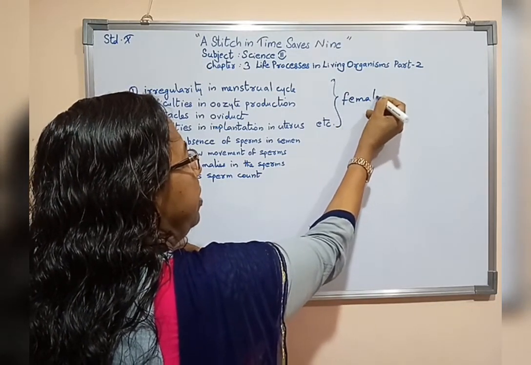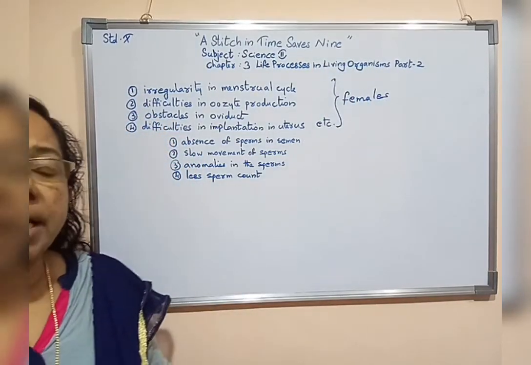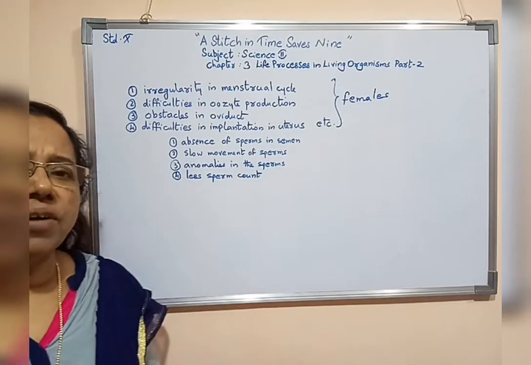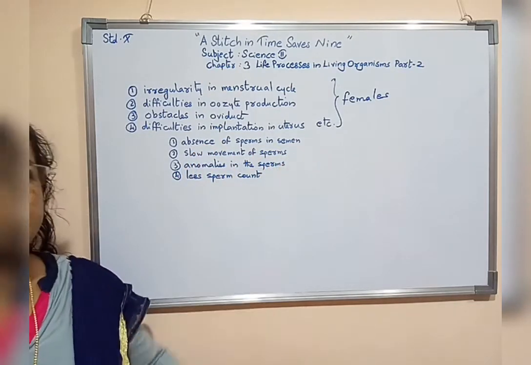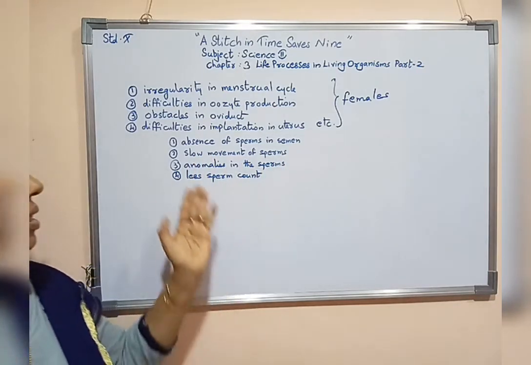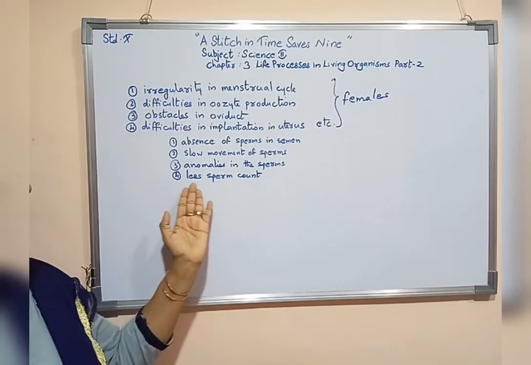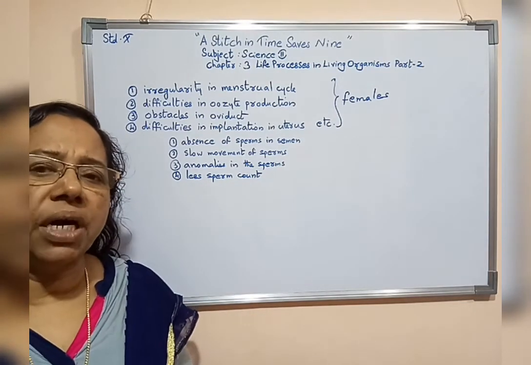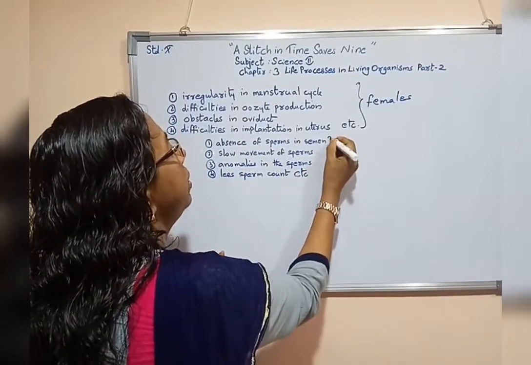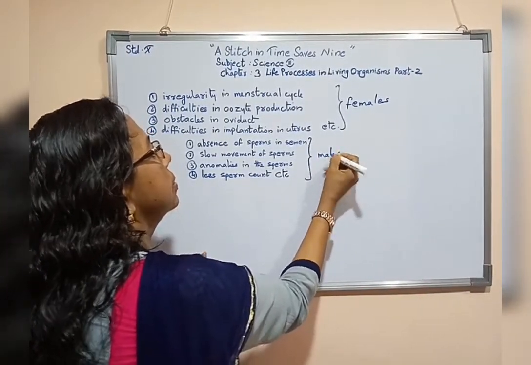As a result of it, they are not getting children. In case of males, reasons like absence of sperms in semen, slow movement of sperms, anomalies in the sperms, even less sperm count, etc. Due to that, even they are not getting children.